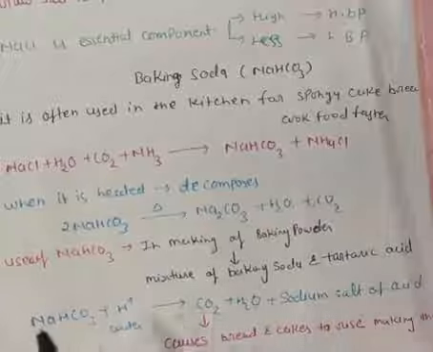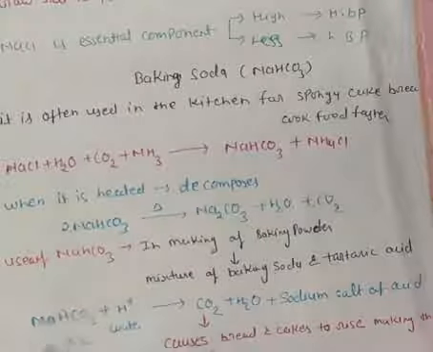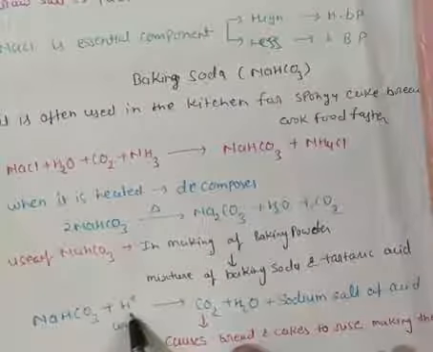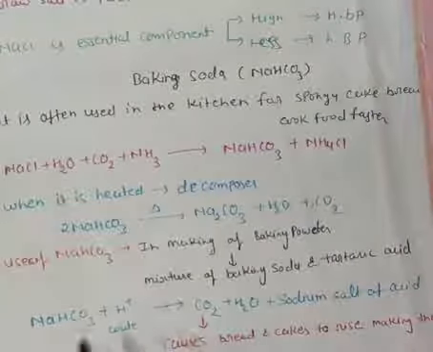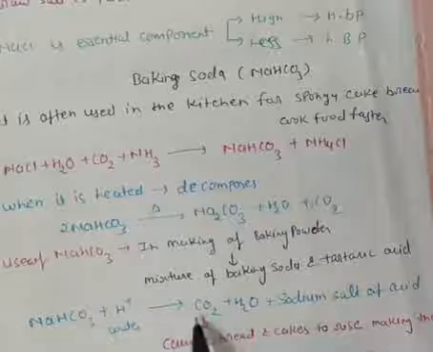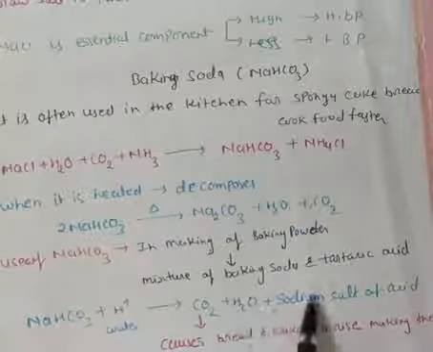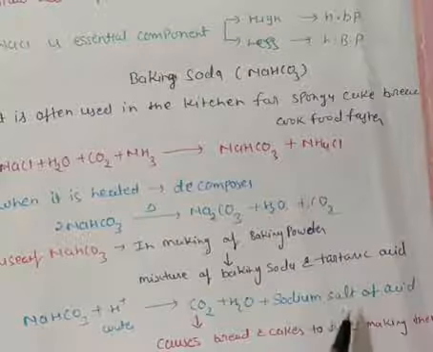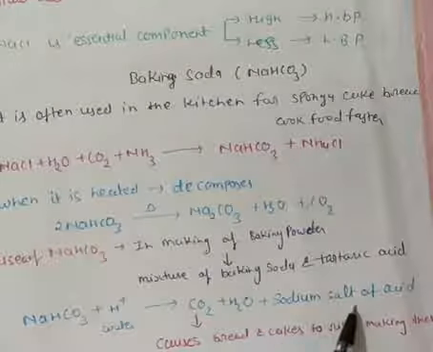So what are we doing? This is sodium bicarbonate, this is water. We are taking only the H positive ion of water here. Now it is totally decomposed into CO2, H2O and the sodium salt of the acid, the sodium salt of tartaric acid, left behind.